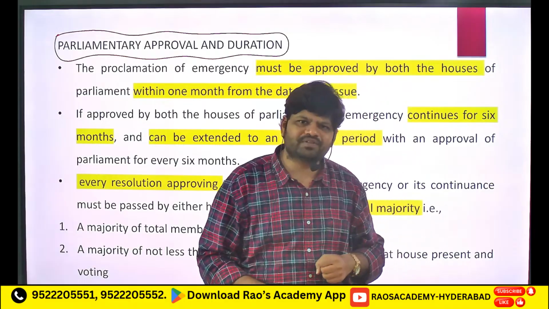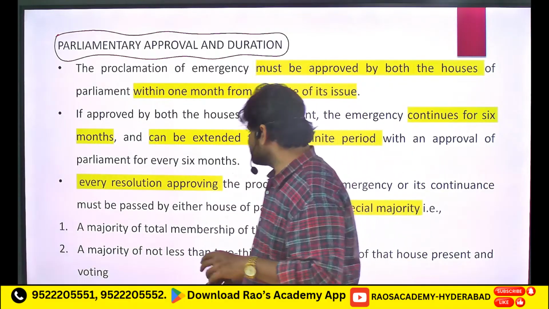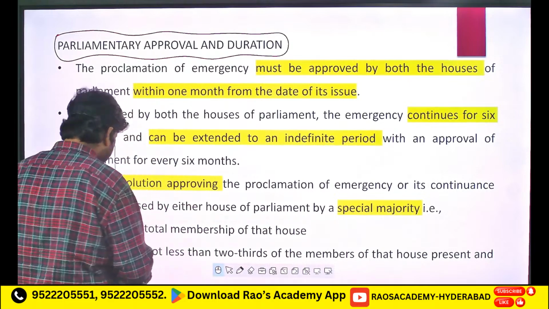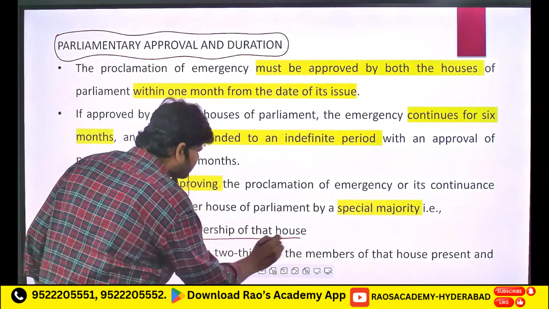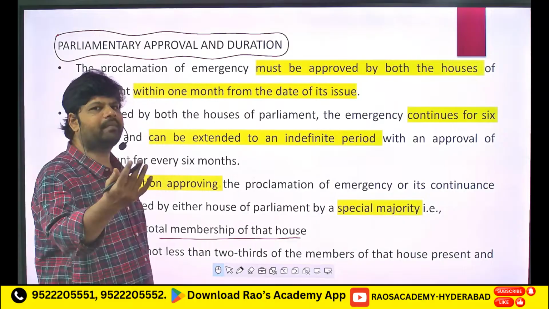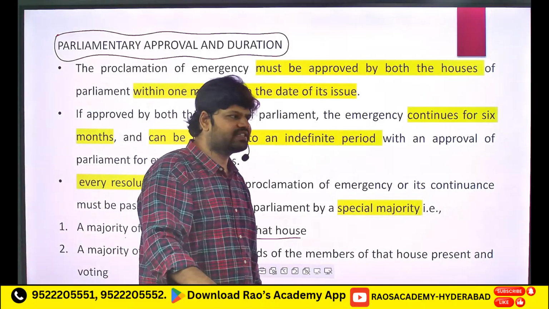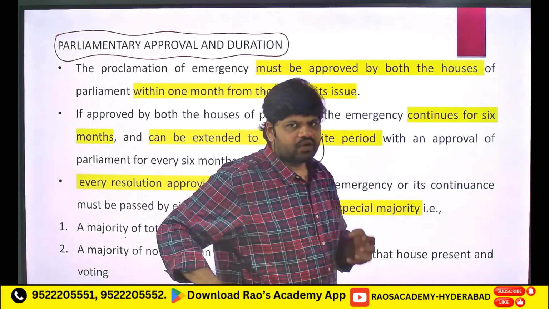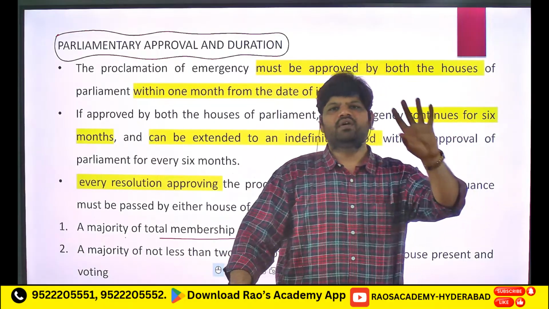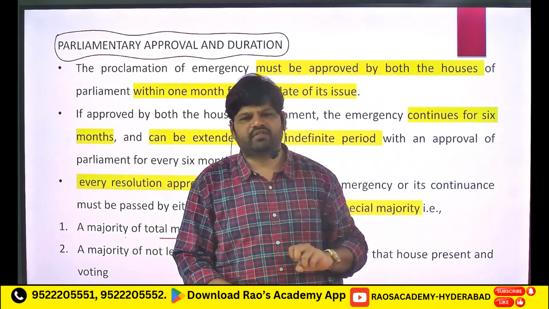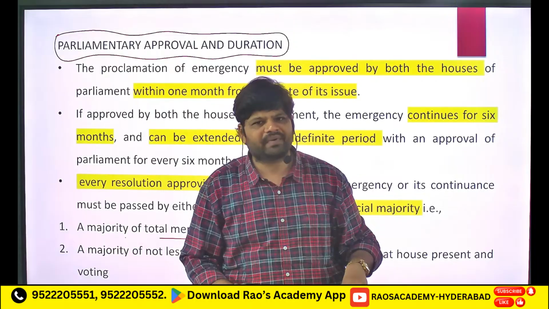What do we mean by special majority? Special majority means a majority of the total membership of that house. For example, the total membership of Lok Sabha is 545.